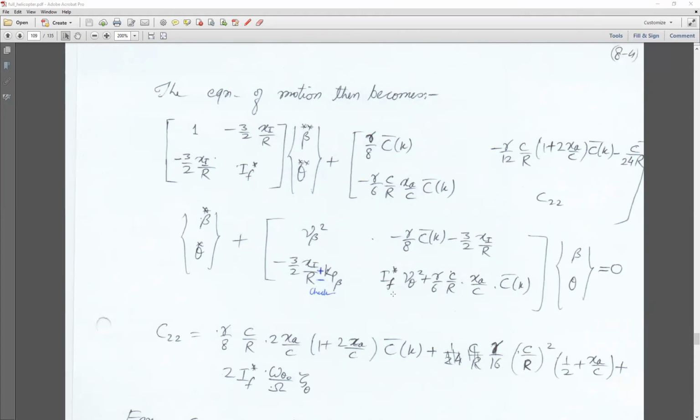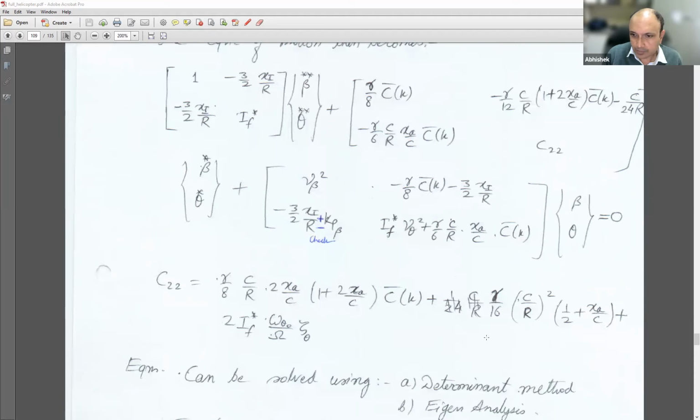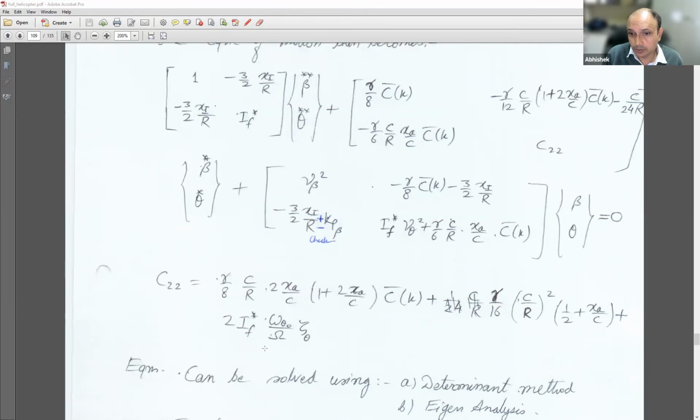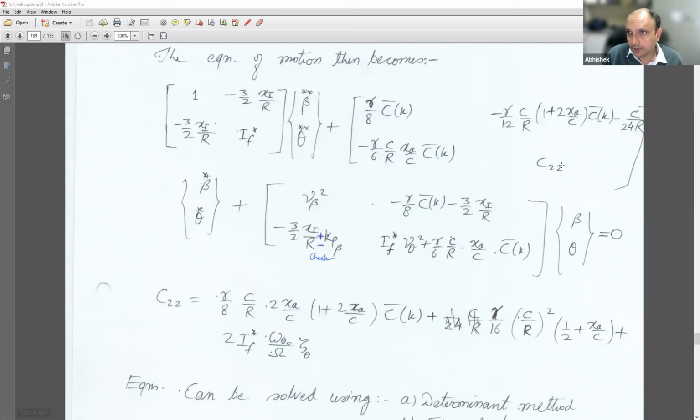Okay. So now this equation, we have to do the same thing again. Either we solve it by using determinant method or eigenanalysis, like we did for the previous case. In this, note down this C22 also, this term which is here. This part you can see is the inertia matrix. In the flap lag equation, I guess it had an identity matrix here, but now this is like the mass matrix.